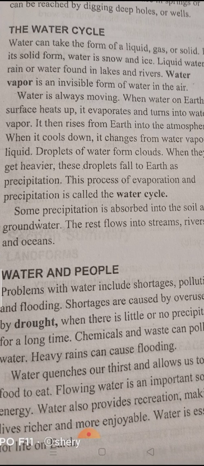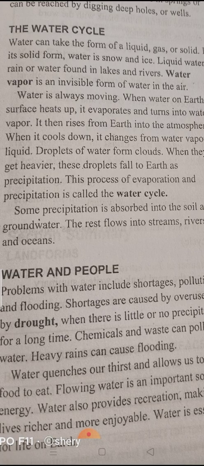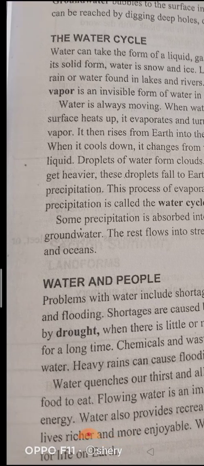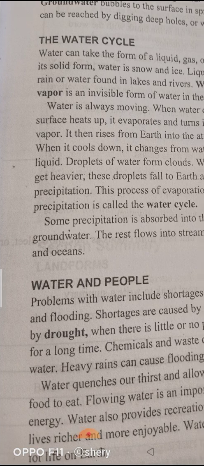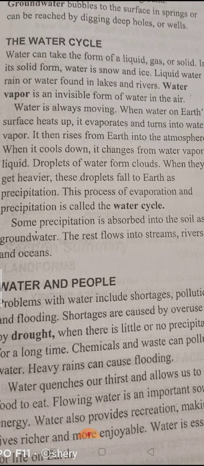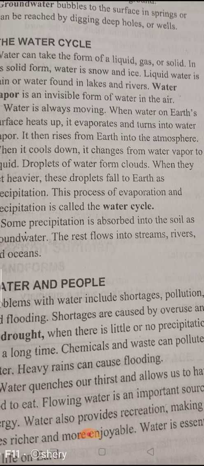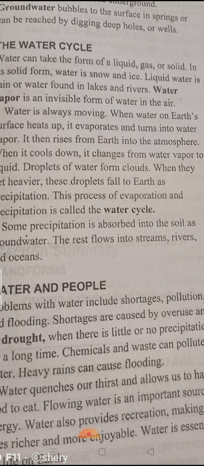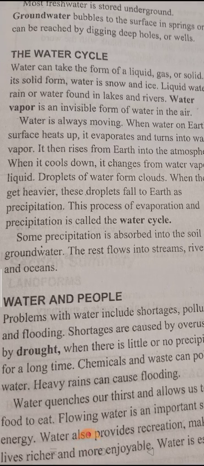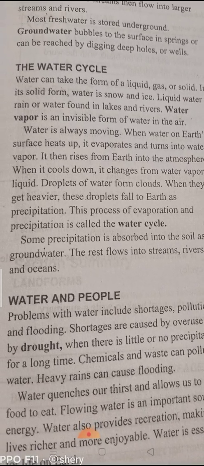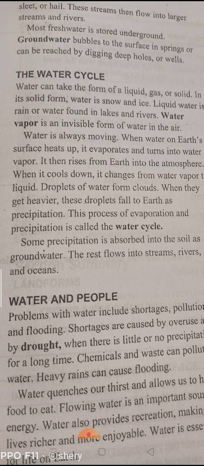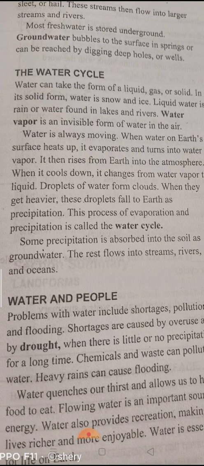This process of evaporation and precipitation is called the water cycle. So if I ask you what is the water cycle, you can tell me the water cycle is the circulation of water from Earth's surface to the atmosphere and back. Circulation means moving in a circle. And circulation starts when we heat water, okay?